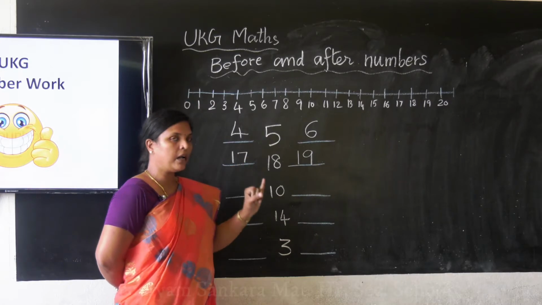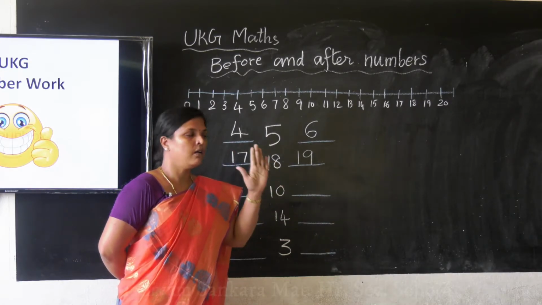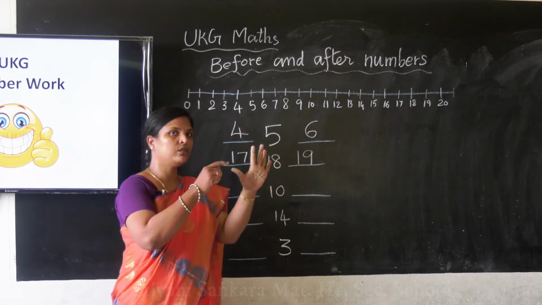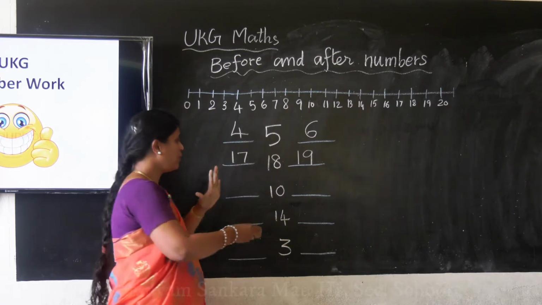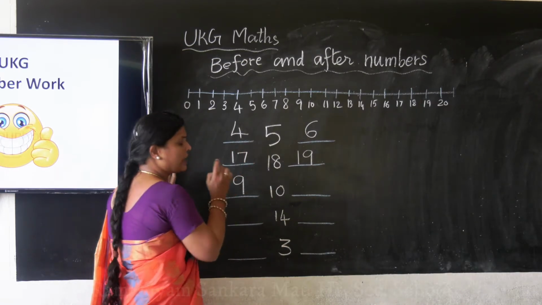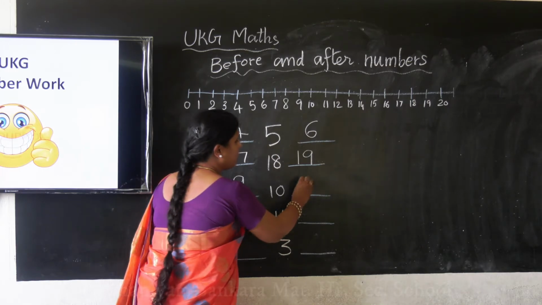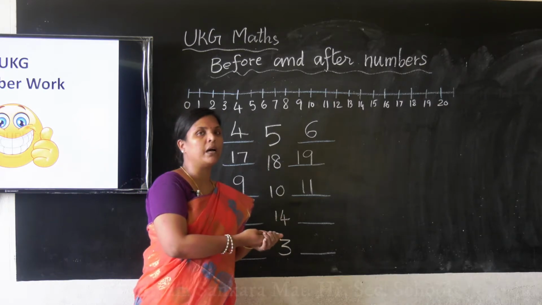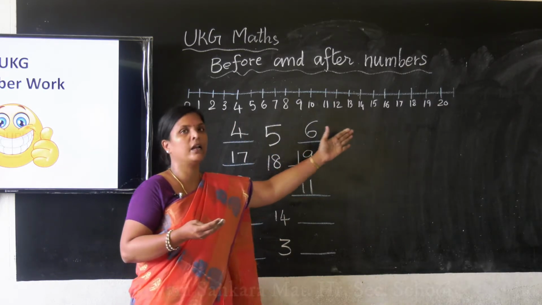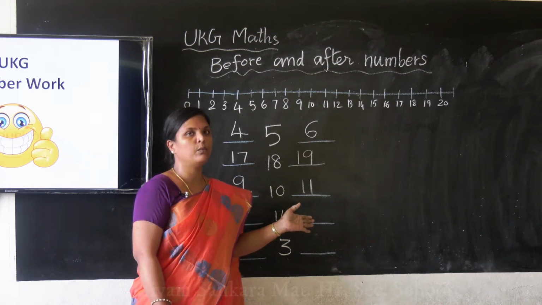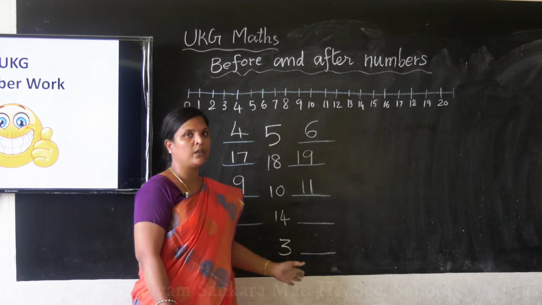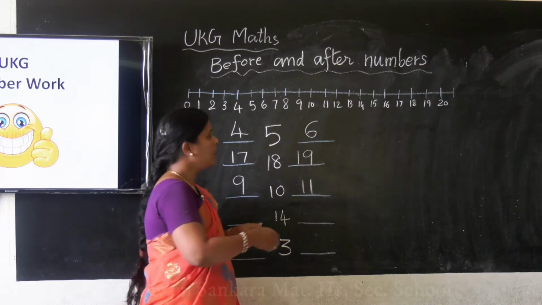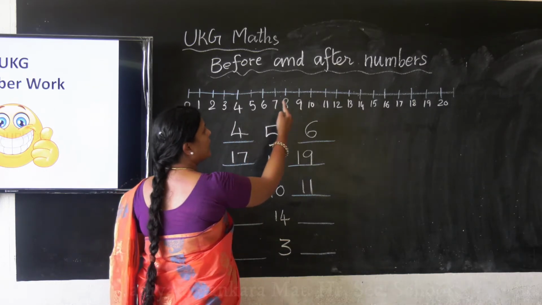Shall we read it? 1, 2, 3, 4, 5, 6, 7, 8, 9, 10. What you said before 10? 9. So what will come before 10? 9. 9, 10, 11. Okay ma? Either you can read and find out the number, or you can draw the number line and find out the before and after number.